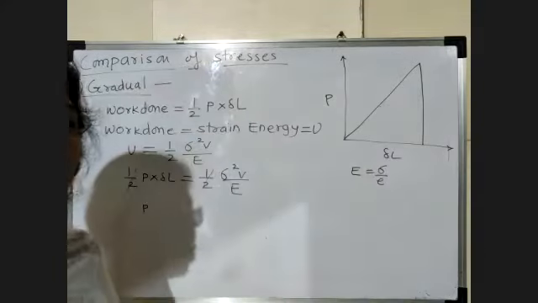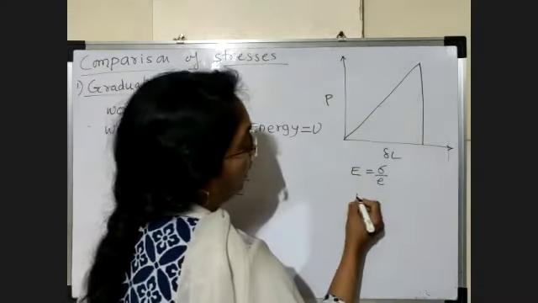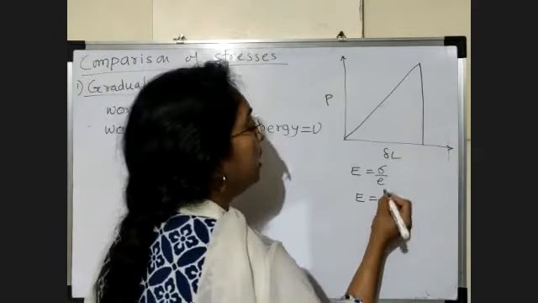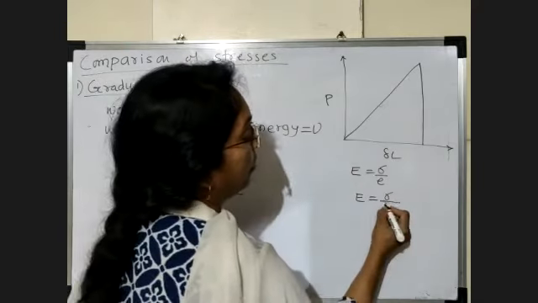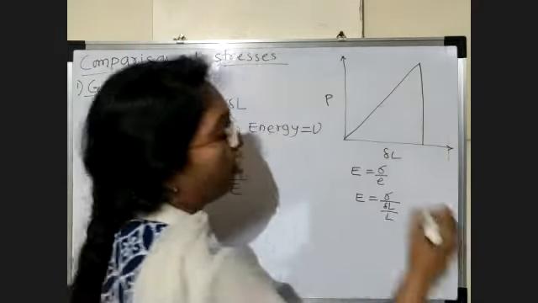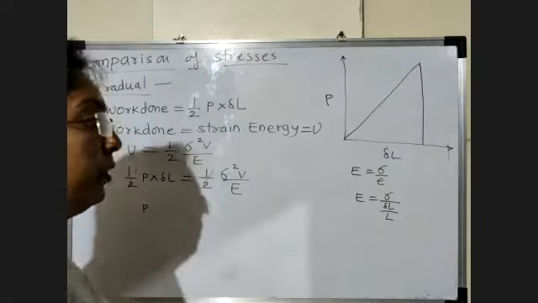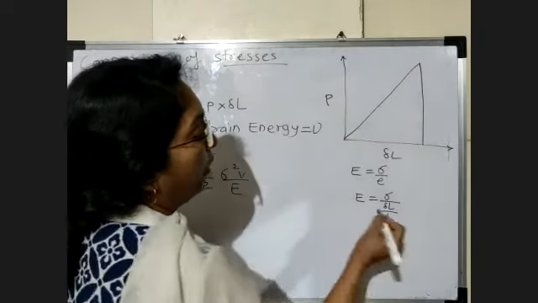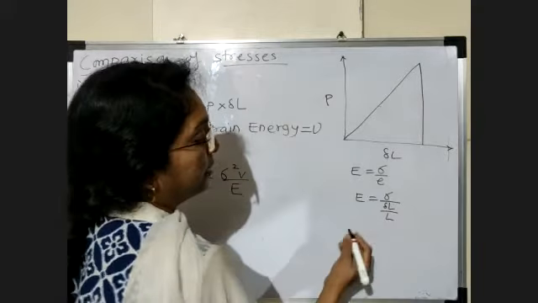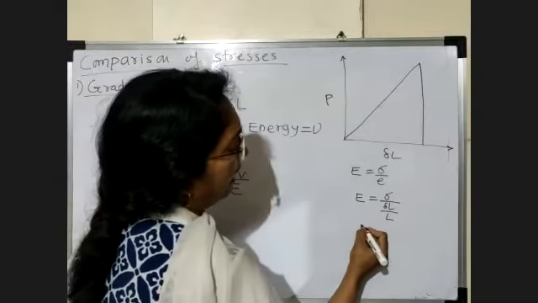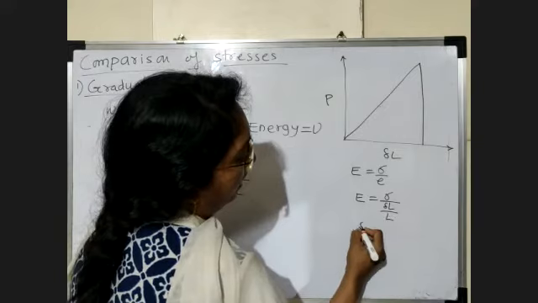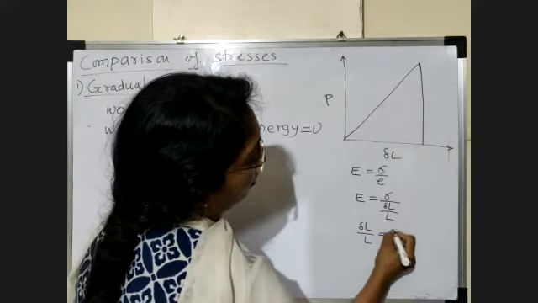This linear strain is the ratio of change in length to original length. So we consider delta L by L on the left side, that is delta L by L is equal to sigma upon E.